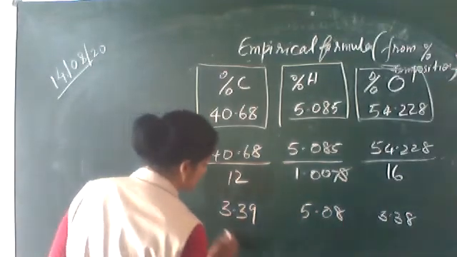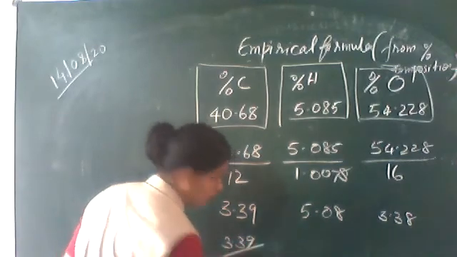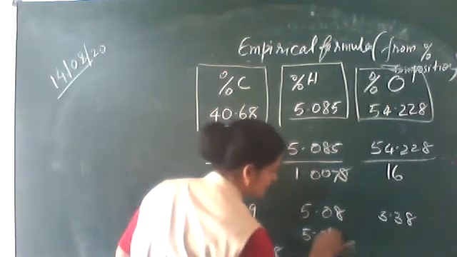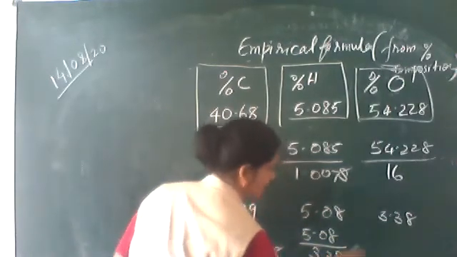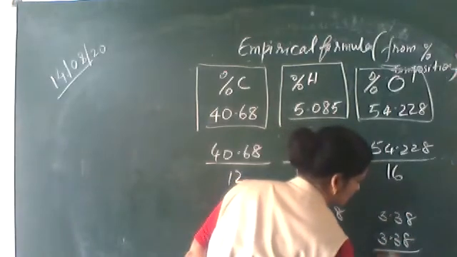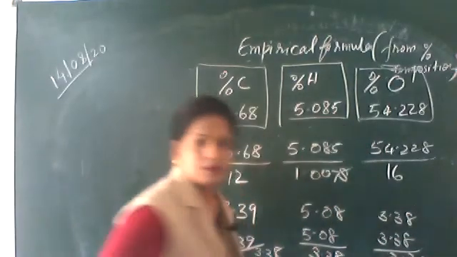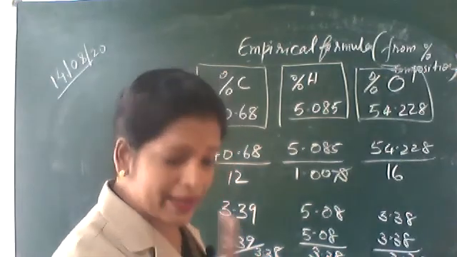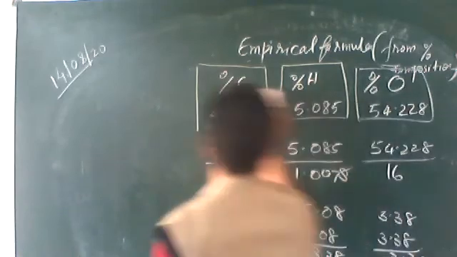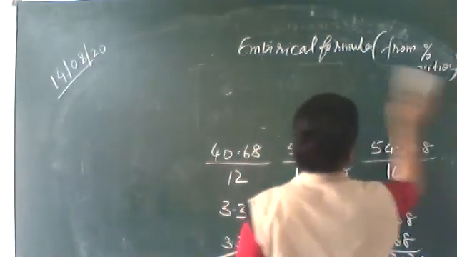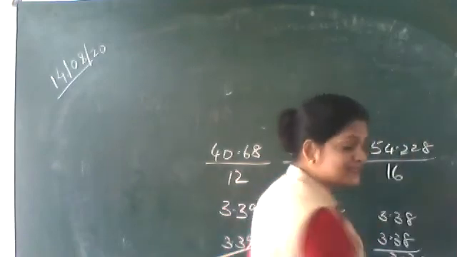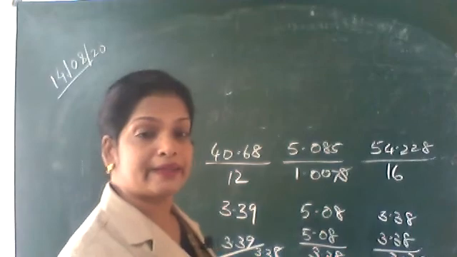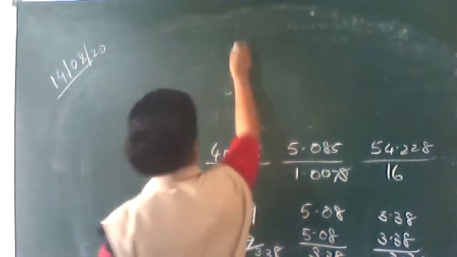So 3.39 upon 3.38, 5.08 upon 3.38, 3.38 upon 3.38. So in two cases you will be getting 1.